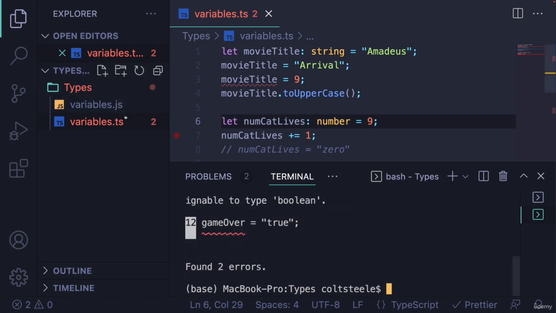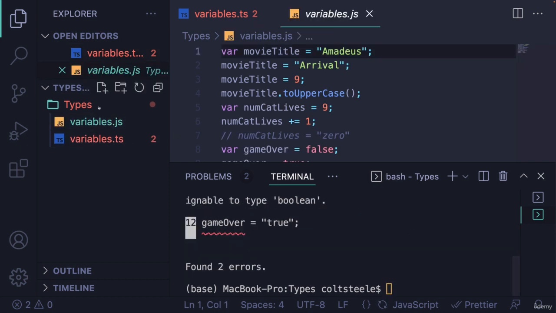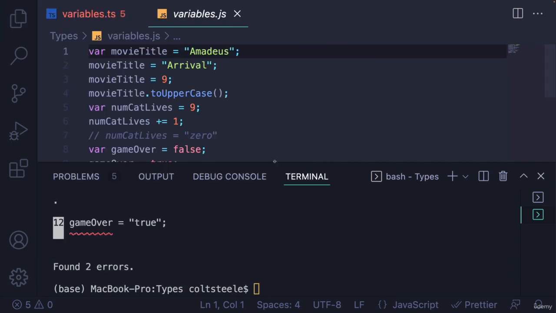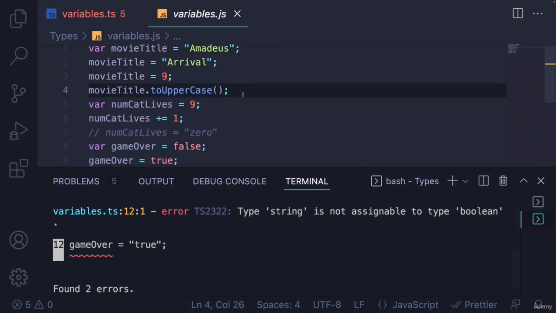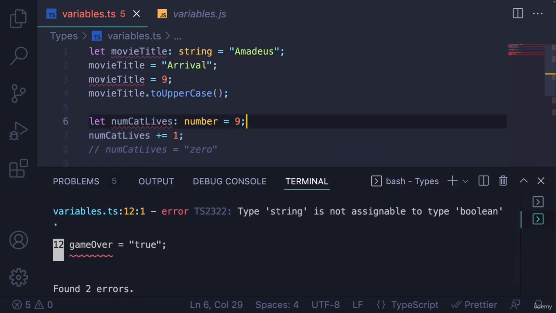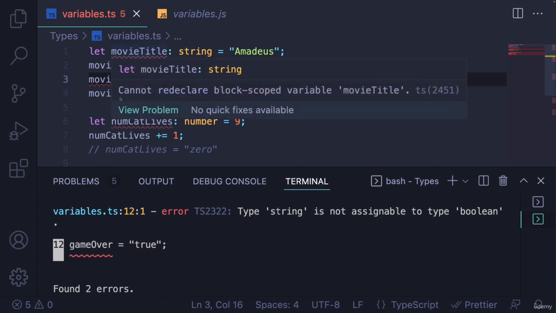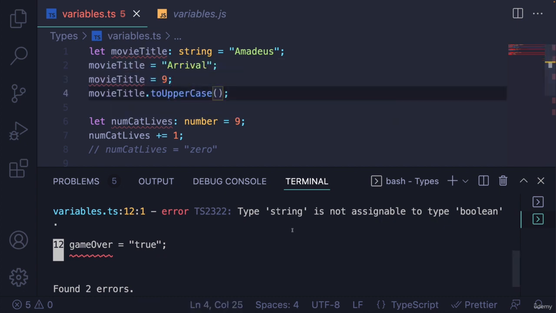two things happen. We see a new file, variables.js. I'll open that. But also I got some feedback in the terminal itself. I got two different errors, right? It says on line 3, type number is not assignable to string. That's exactly from my movie title situation right here, right? I had a string, Amadeus, movie title, and I tried to change it to 9. So TypeScript emits this error to me in the terminal.